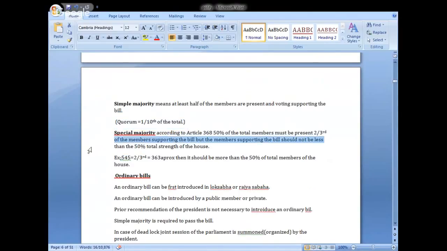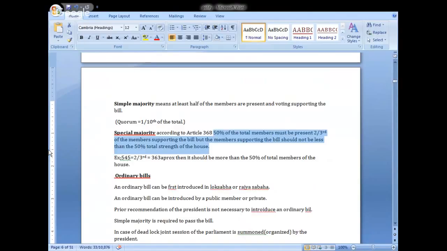Next, special majority. According to Article 368, 50% of the total members must be present, and 2 by 3rd of the members supporting the bill, but the members supporting the bill shouldn't be less than 50% of the total strength of the House.